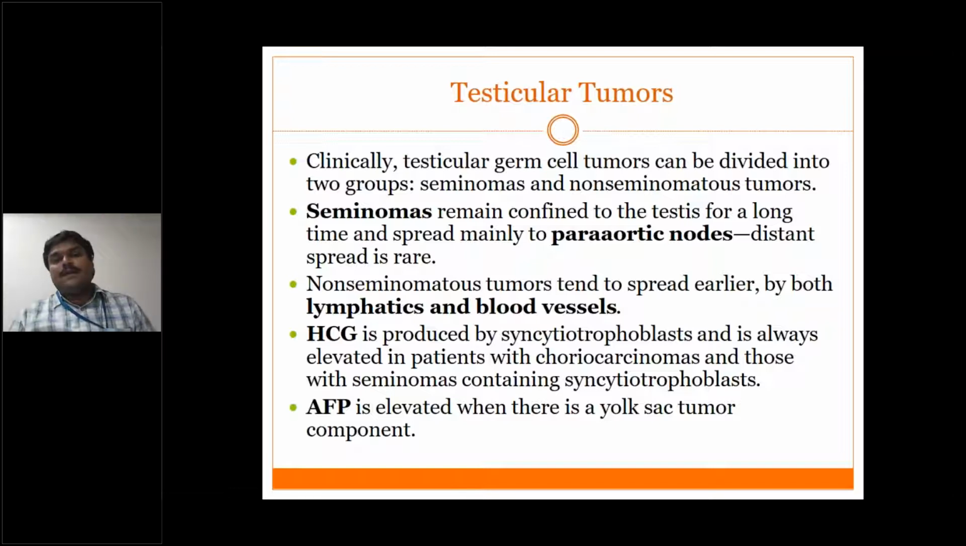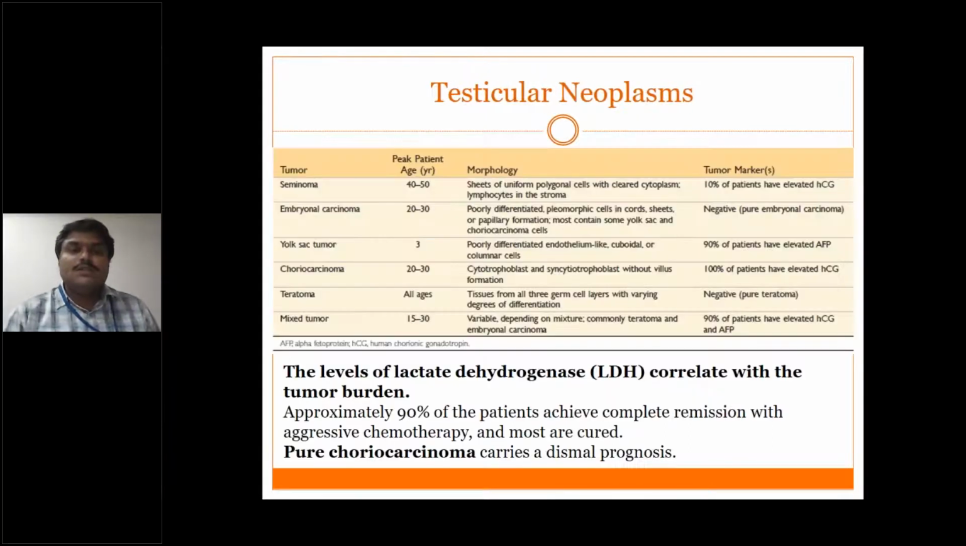Again, hCG is produced by syncytial trophoblast and is always related to patients with choriocarcinomas and those with seminomas containing syncytial trophoblast. AFP is elevated when there is a yolk sac tumor component. So this is the list of testicular neoplasms. The first one is the seminoma.